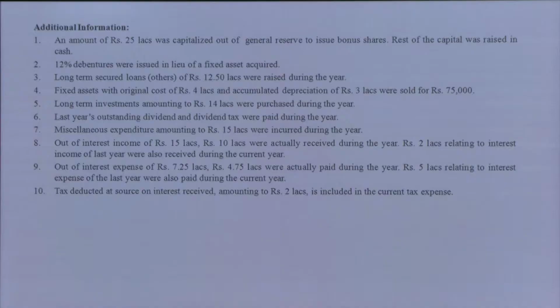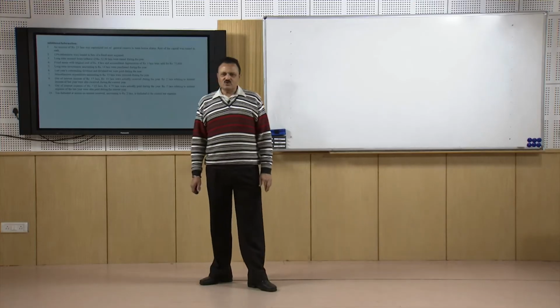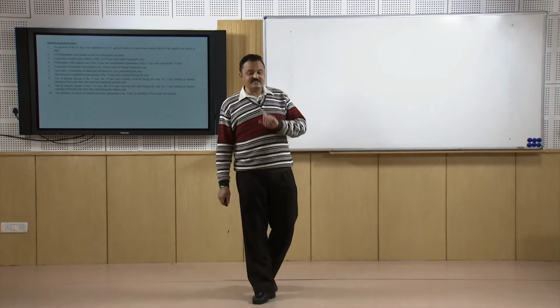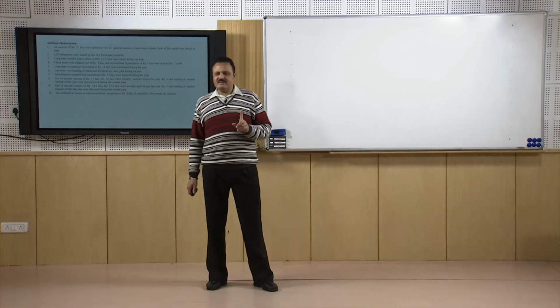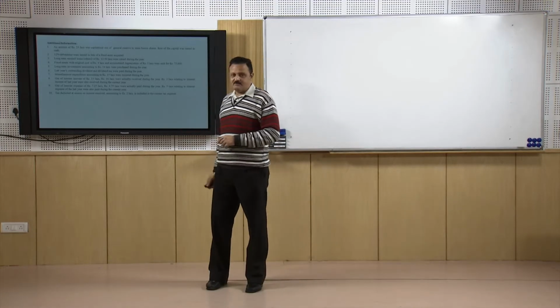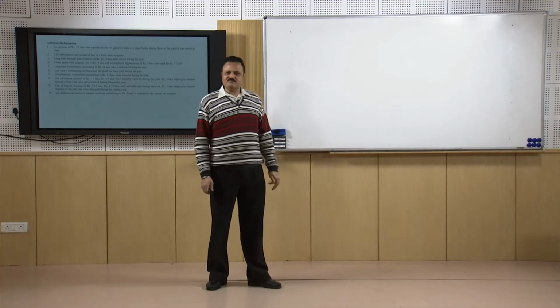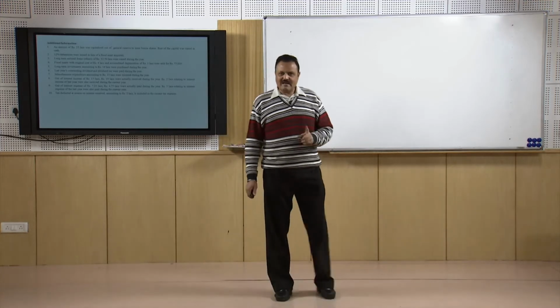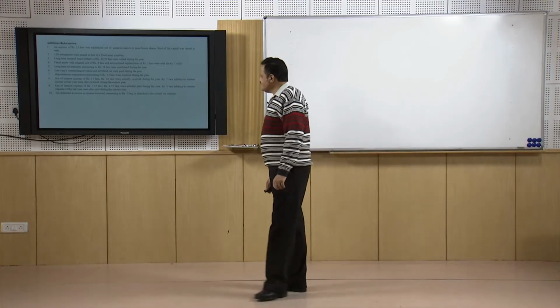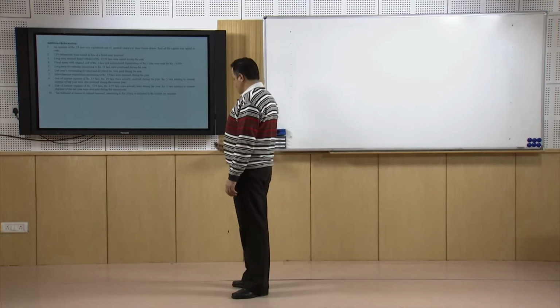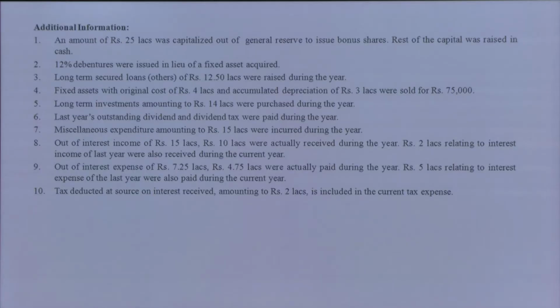Then similarly we talk about the next item, that is, long term secured loans of rupees 12.5 lakhs were raised during the year. So we will have to check this information also, whether loans were raised during the year or not, because in the basic cash flow statement we only depended upon the balance sheet. We did not check this additional information, we did not do any kind of adjustments, we did not do any kind of analysis. So we will have to check here that yes, loans of 12.5 lakhs were issued, and if they were issued they must be justified by the cash flow statement, because cash must have come in.